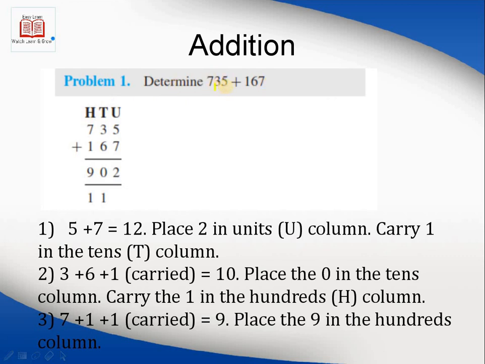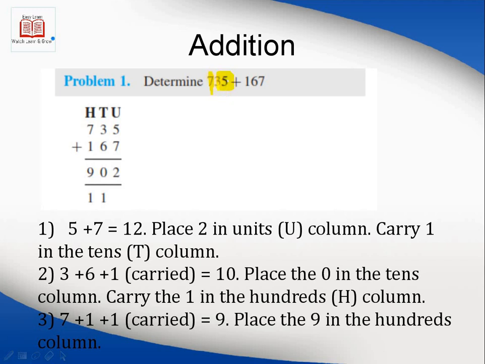Let's say there are 3-digit numbers. This is the least significant bit, that is 5 on the right side. In any number, the digit on the right side is always the least significant bit, and this is the most significant bit. For example, let's say 735. If I change this digit by 1, let's say reduce it, then the number changes by just 1.